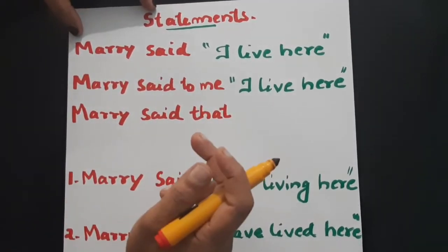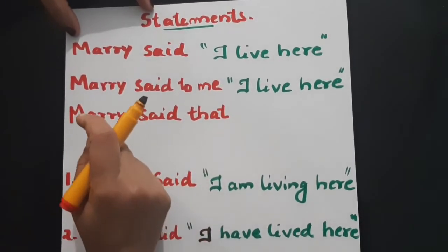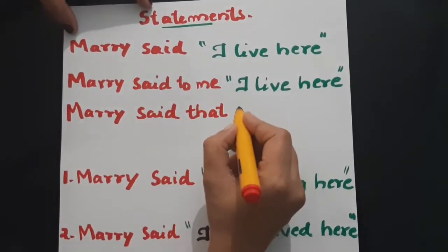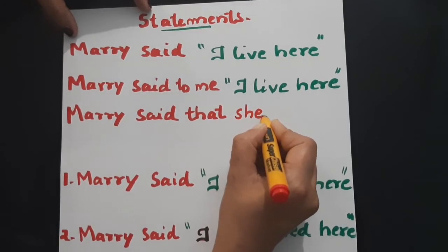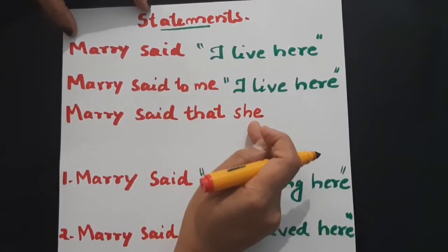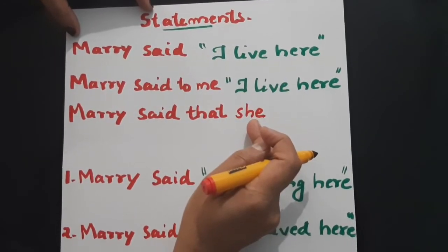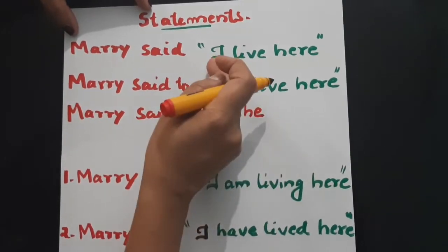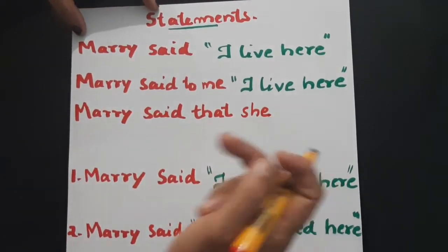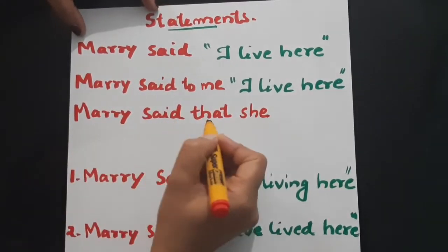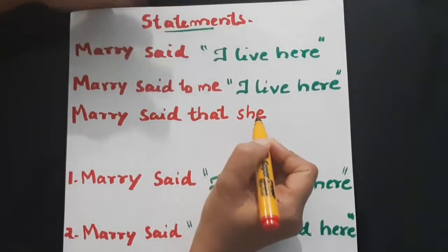Instead, what we can use is Mary's pronoun, that is she. Here we changed I to she. How you got she here? Because I here means Mary. Mary's pronoun we used here, she. So Mary said that she.